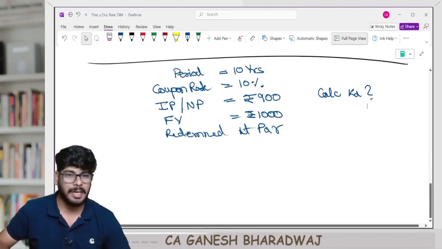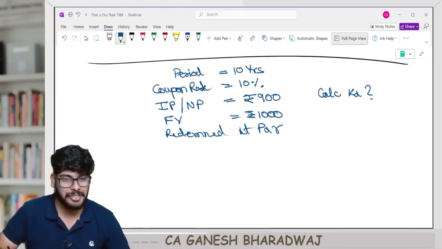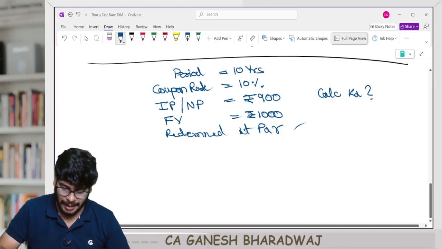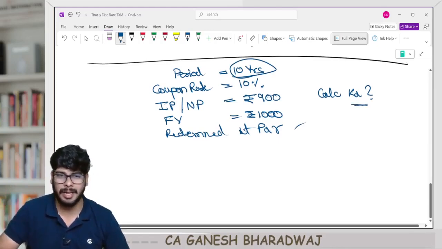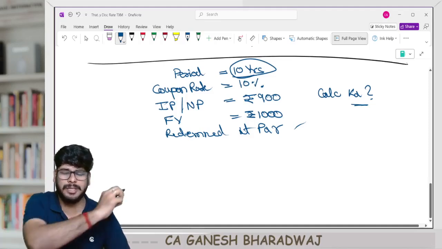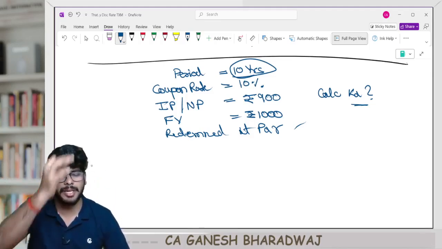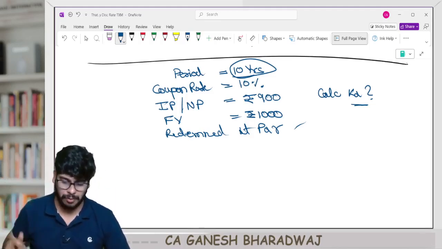First thing, in this case, it is a case of debenture, right? And you have a finite life, means what? It is redeemable at par. Now, I need to calculate the rate of return. Basically, IRR, I need to compute. First thing, frame the cash flow equation. It is the most important thing. Frame the cash flow equation.